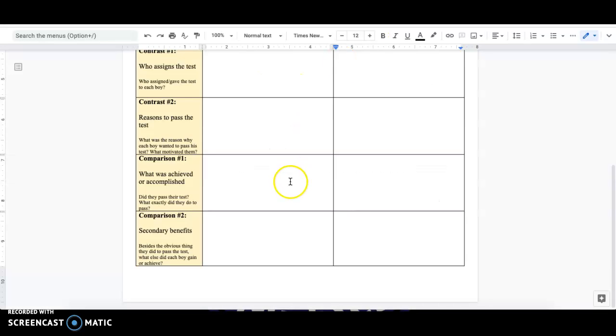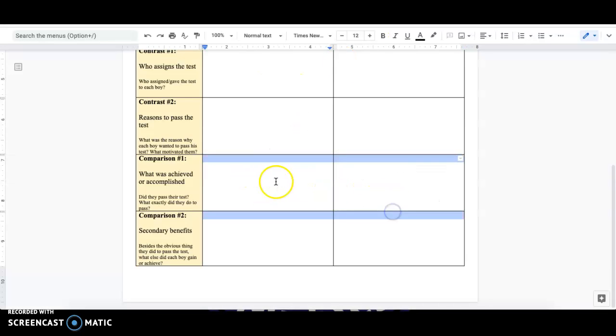So if we go back to our chart here, you will be using the bottom 2 rows of your chart. The first half of the paragraph will be about what was achieved or accomplished, so the fact that they both passed and what they did to do so. And then the second half of this paragraph will be about the secondary benefits, so another thing they gained by passing their tests. So make sure you use this for page numbers and for your data points.